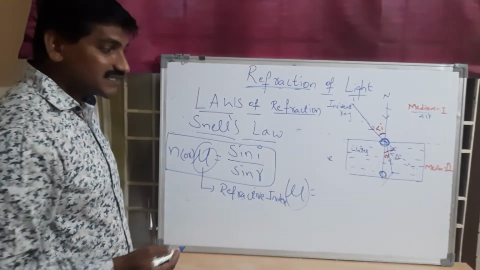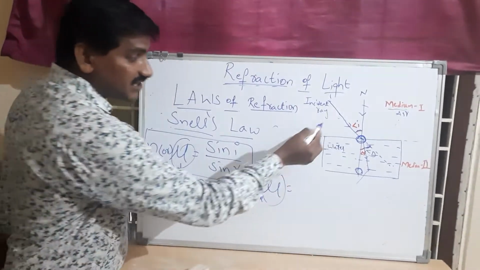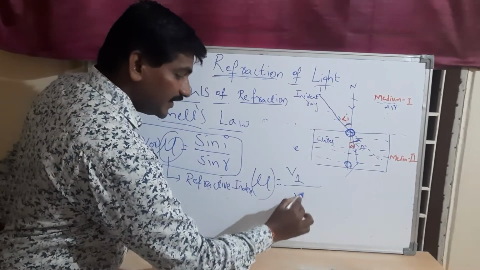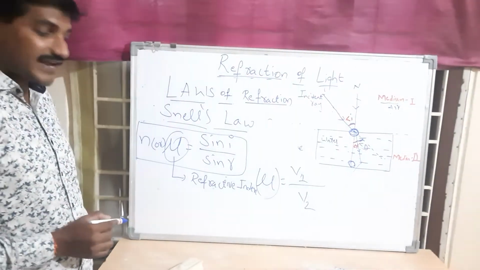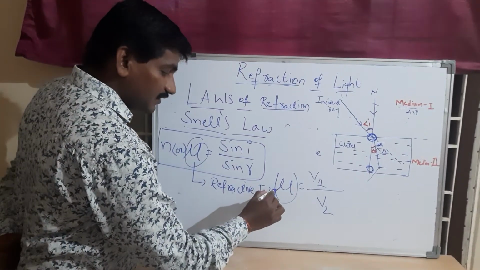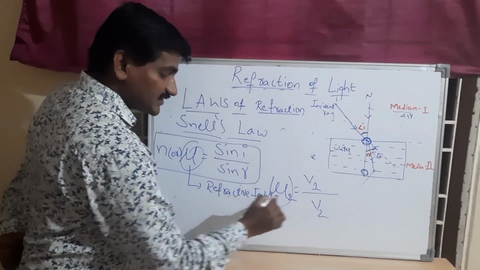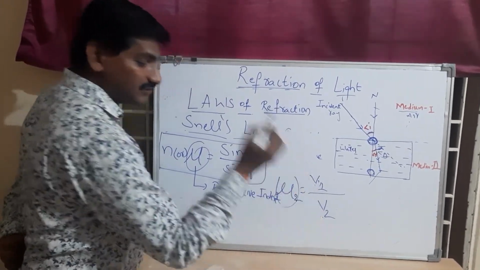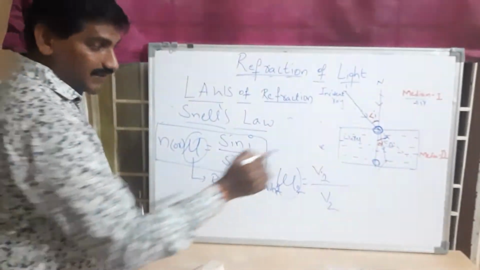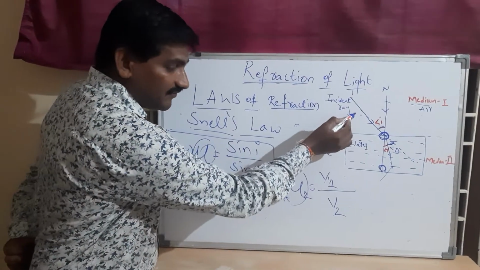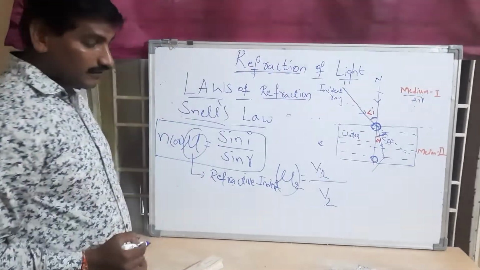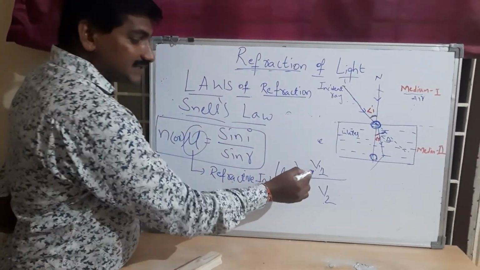Therefore the refractive index is also defined as the ratio of the velocity of light in medium 1 to the velocity of light in medium 2. Whenever light passes from 1 to 2, we write 1 mu 2 equals V1 by V2. The refractive index belongs to the medium and its optical density. When light passes from medium 1 to medium 2, we are describing the refractive index of medium 2.